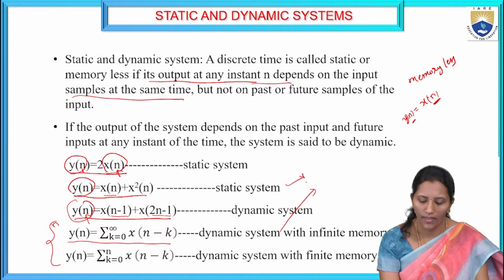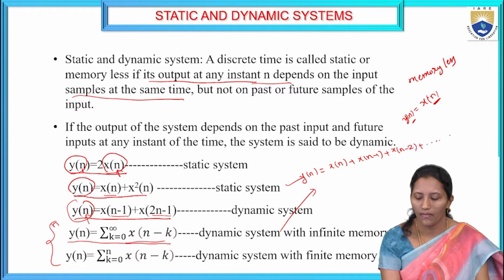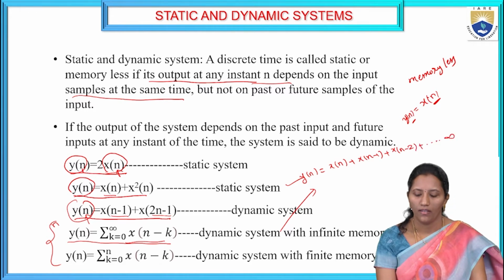for this y of n, if you substitute k values, if you substitute k is equal to 0, x of n, plus if you substitute k is equal to 1, x of n minus 1, plus x of n minus 2, this signal will be up to infinity. Okay, so this system is called the dynamic system with infinite memory.